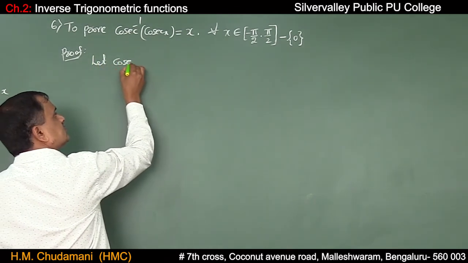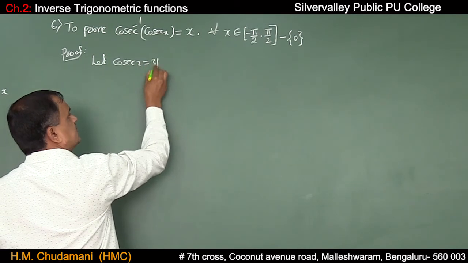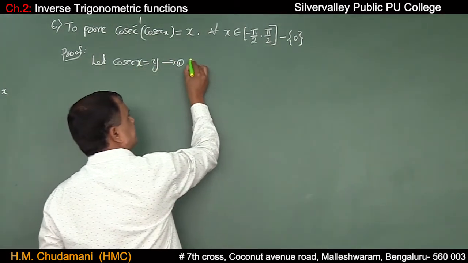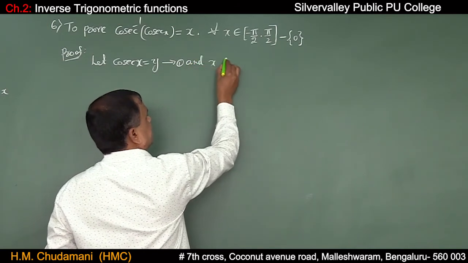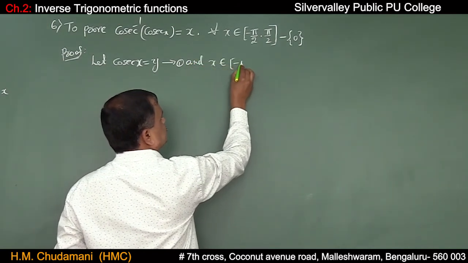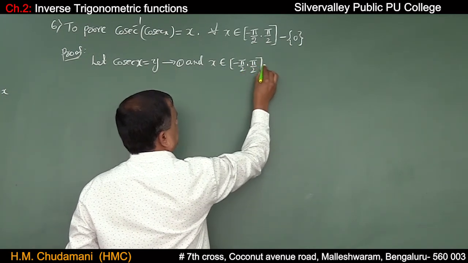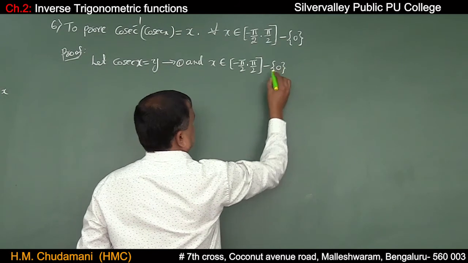Let cosecant x is equal to y, say some equation 1, and x belongs to the closed interval minus pi by 2 comma plus pi by 2 except 0.